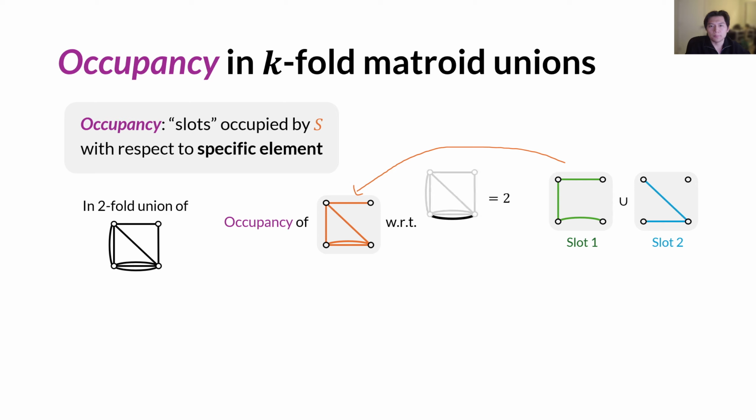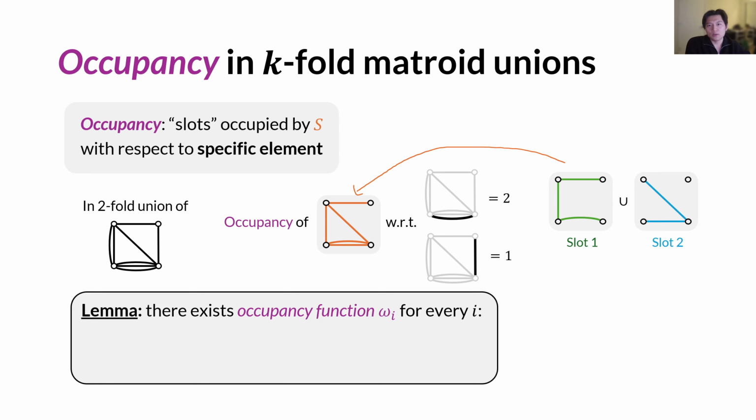With respect to the bottom edge, its occupancy should be 2, since both slots are occupied, and this edge cannot be further added to any of them. With respect to the right edge, however, its occupancy should be 1, because now this edge can be added to the second slot. So the orange set S only occupied the first slot for the right edge.